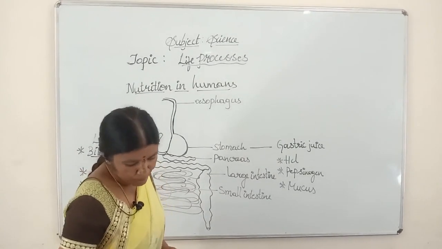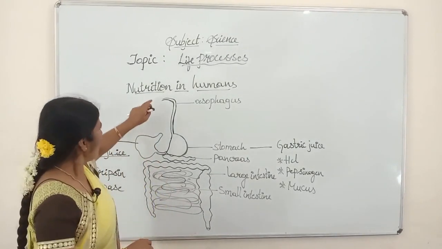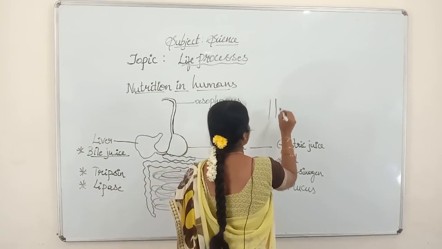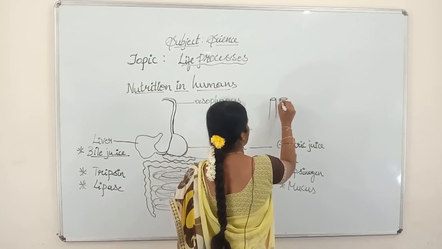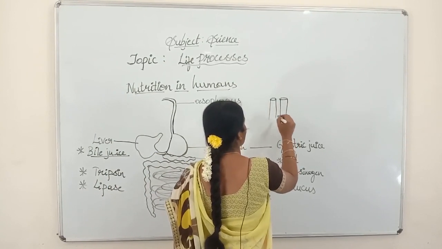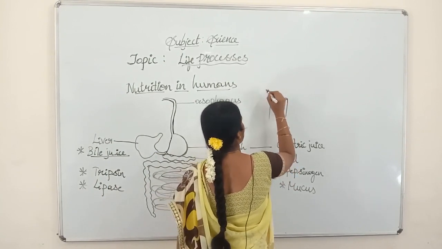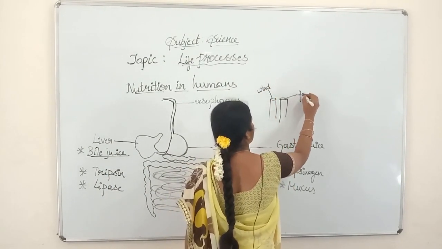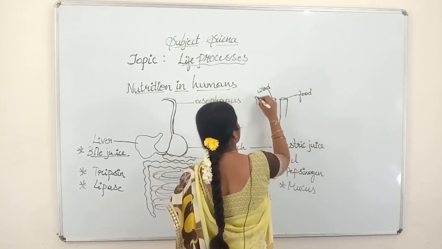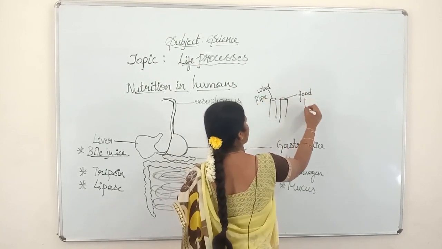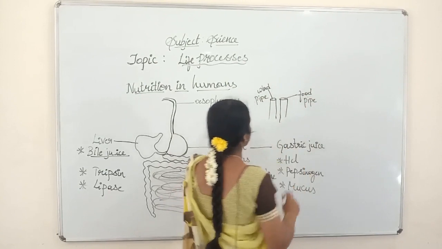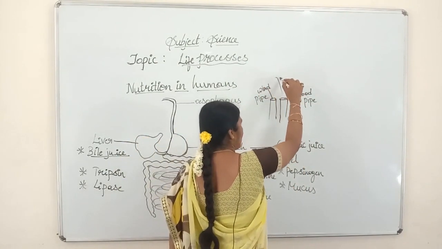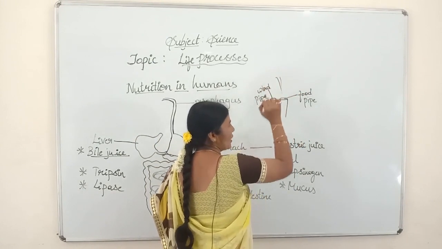And now we are going to see the esophagus. In the human being there are two pipes. One is the windpipe, one is the food pipe. When we intake food, food should go through the food pipe only and air should go through the windpipe.